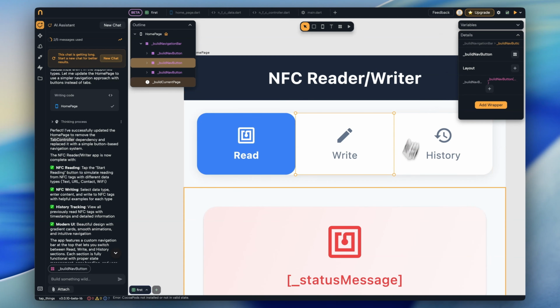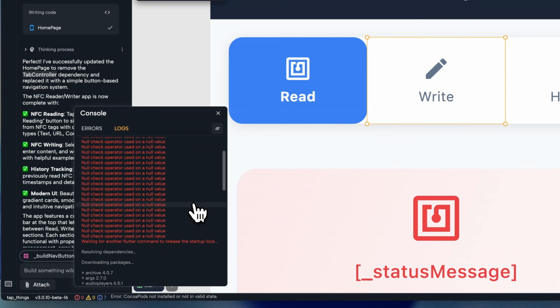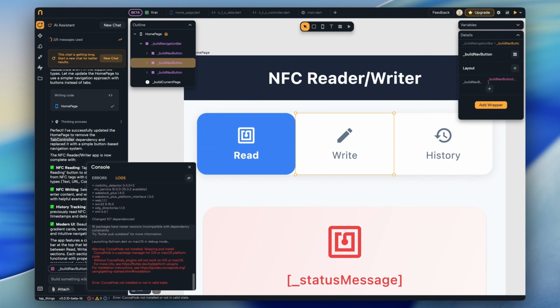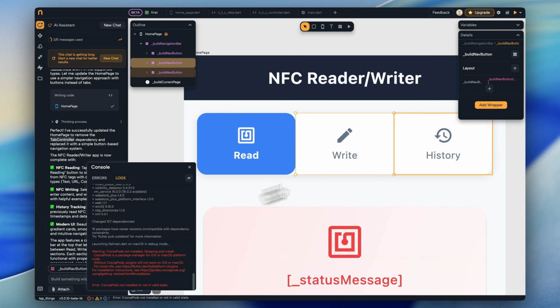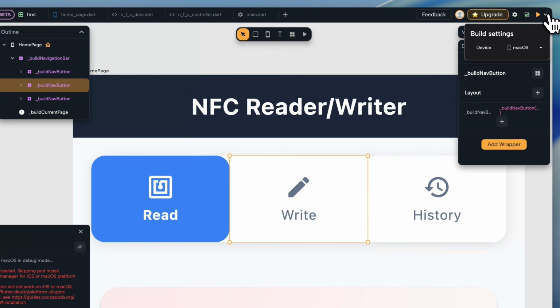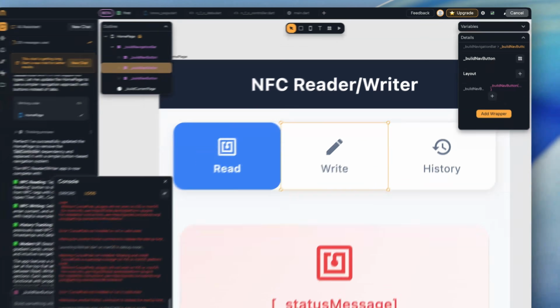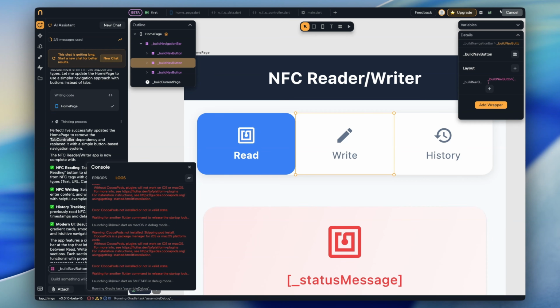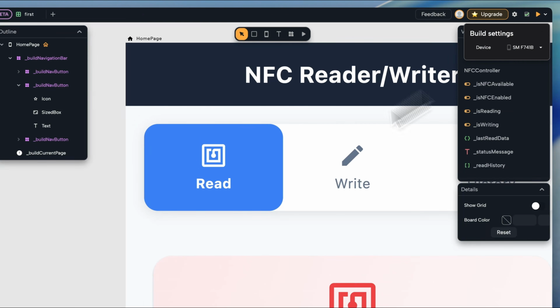After a lot of back and forth, I tried exporting the project to VS Code to salvage the effort. It did eventually compile, but the main screen never rendered correctly. After a few more attempts and a lot of burned message credits, it was clear I wasn't getting my NFC app out of Noah. I really tried with Noah. I really wanted to like this platform, but all it would ever output for me was error-ridden UI.